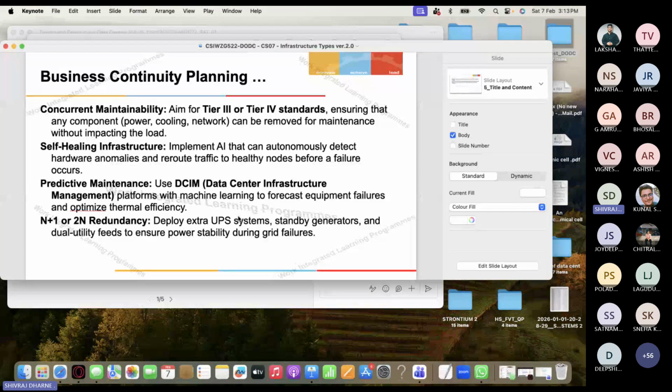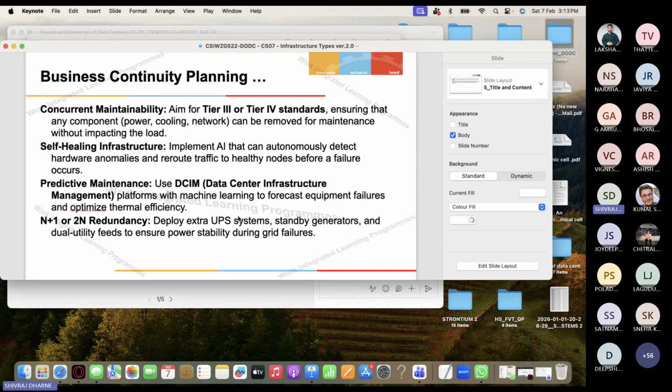Has anybody heard about what N plus means and what that N stands for? Have you heard about N plus 1 redundancy or 2N redundancy? Anybody has heard? Please tell me. Redundancy, what does this N stand for? Any idea?